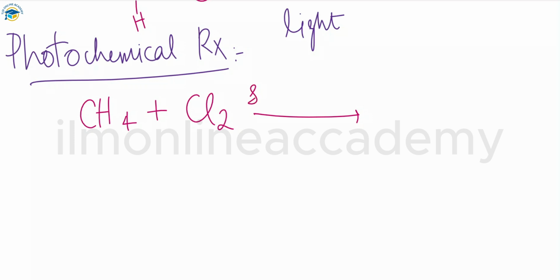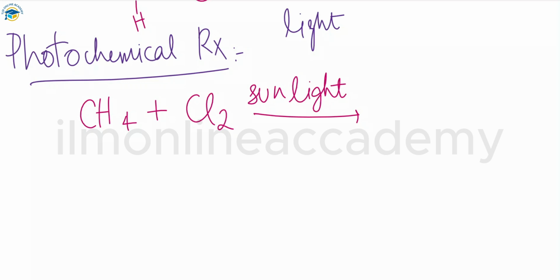Usually a particular wavelength falls on the reactants, and then the reactants convert into products. For example, methane reacts with chlorine gas, Cl2, in the presence of light. Whenever you provide sunlight to the reaction, it is known as a photochemical reaction.